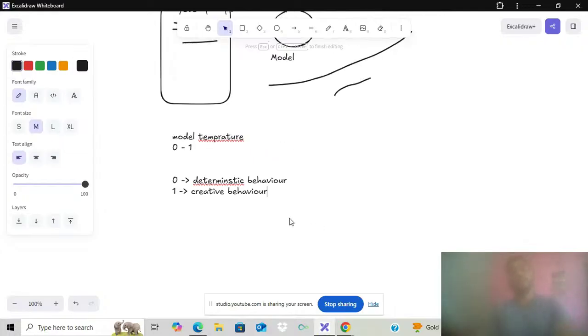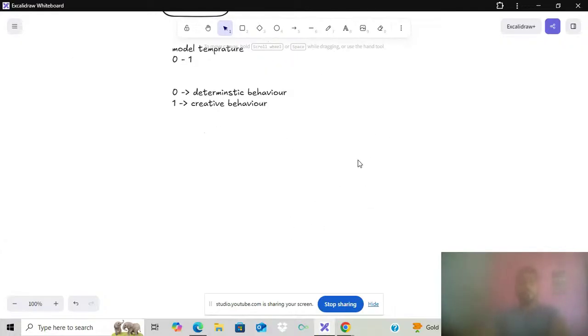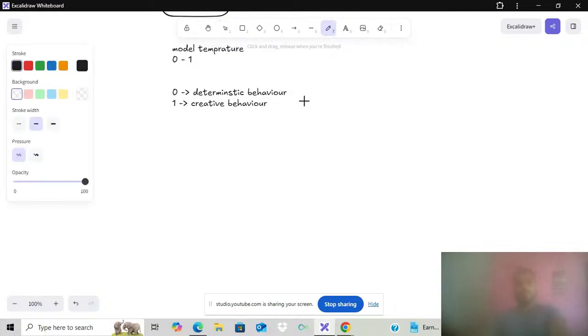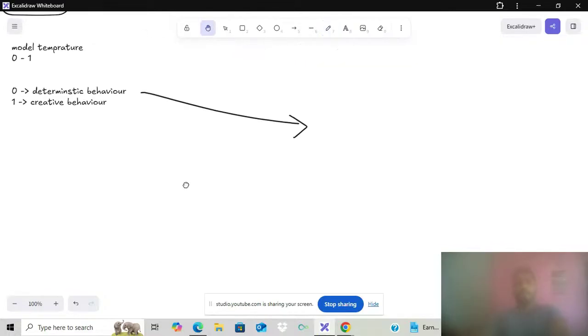So how will we understand what is deterministic behavior? Let's discuss deterministic behavior in more detail. For example, we have a classification task.